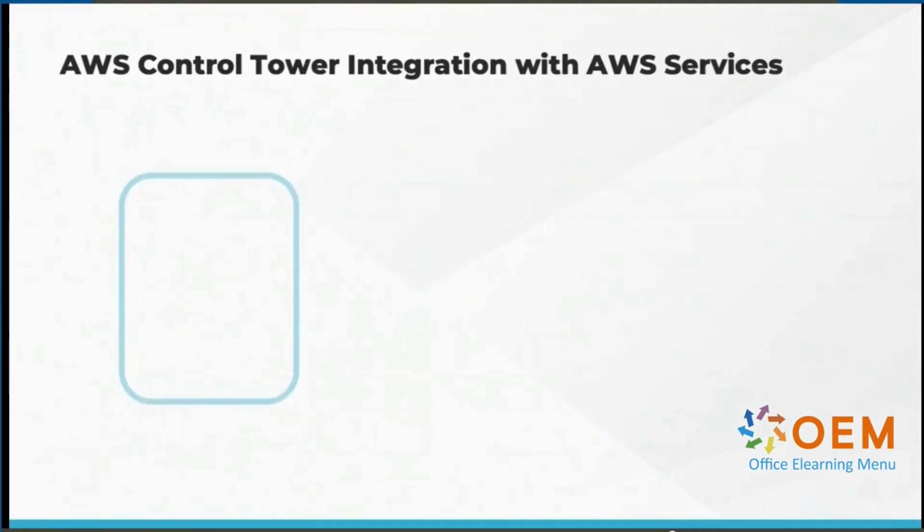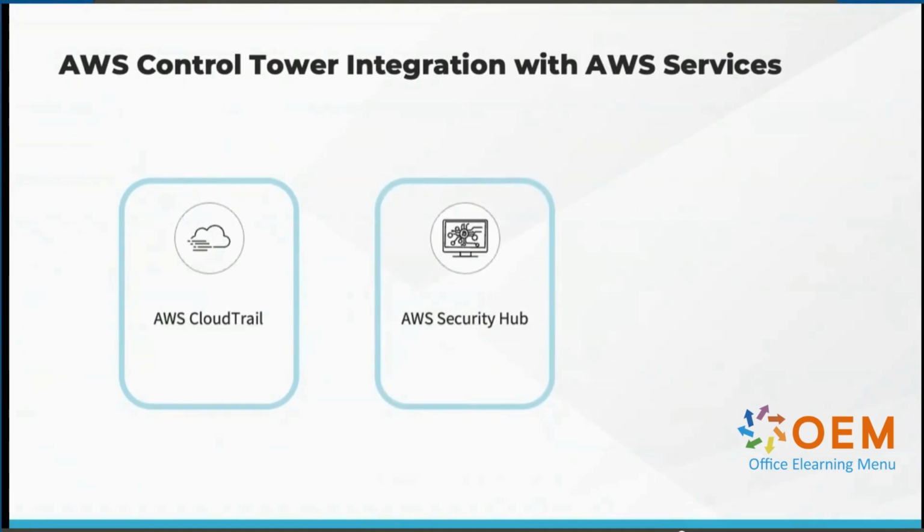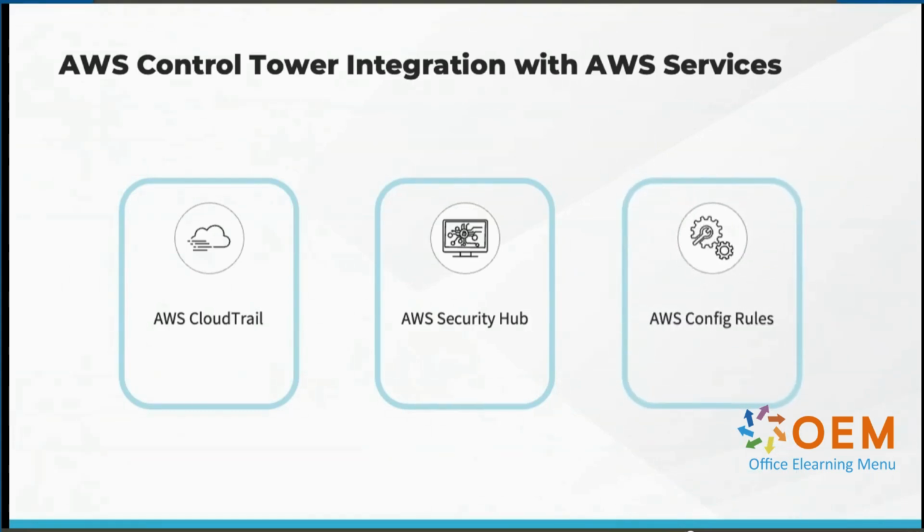AWS CloudTrail is used to monitor APIs and log details. AWS Security Hub is used to monitor alerts and compliance. And finally, going back to AWS Config, which I mentioned earlier, the rules assigned in AWS Config can automatically adjust resource configurations if they're out of compliance. AWS Control Tower orchestrates all these services to perform its functions.